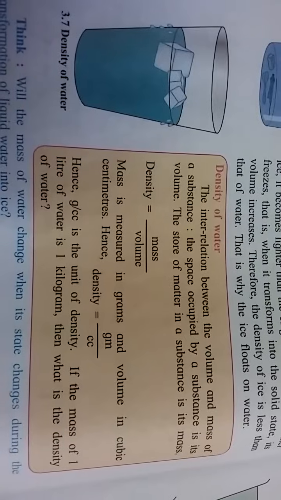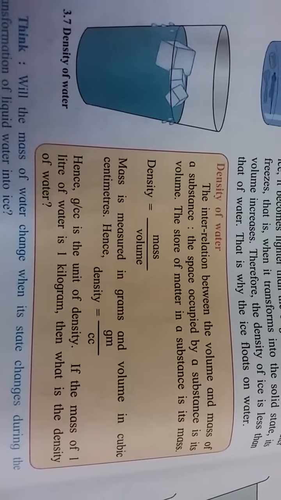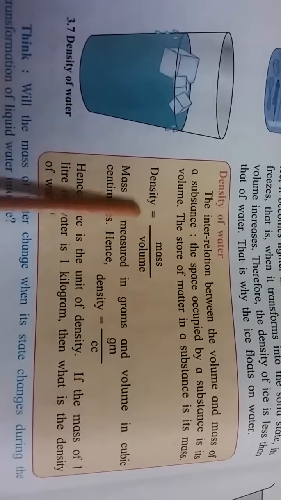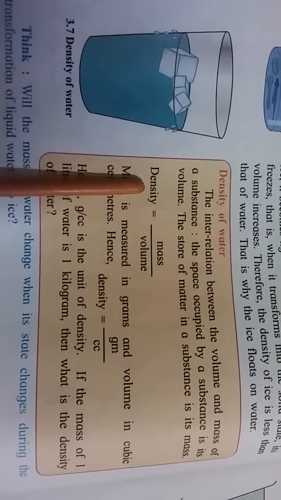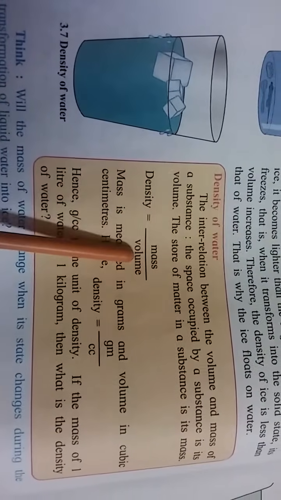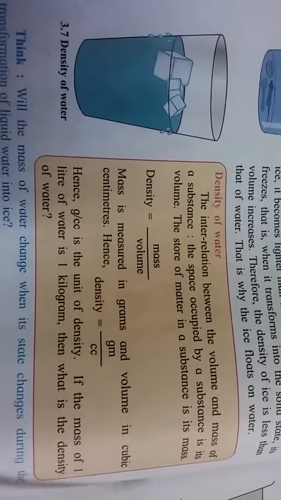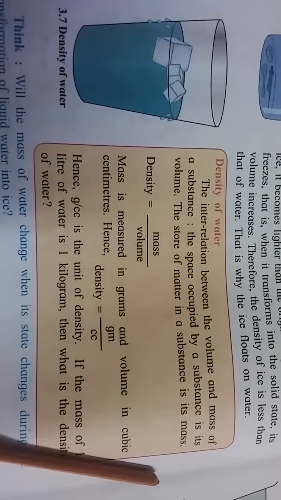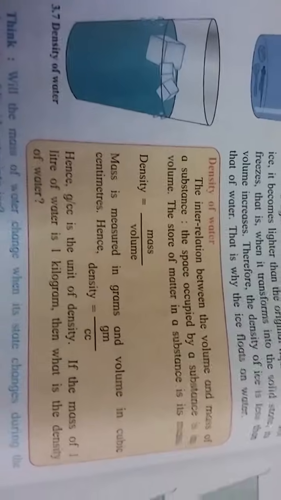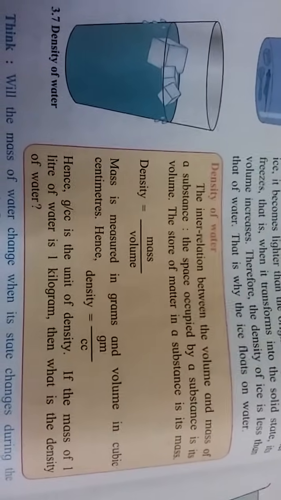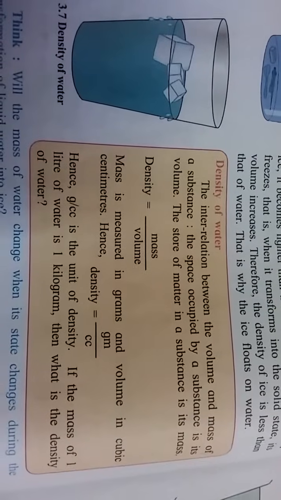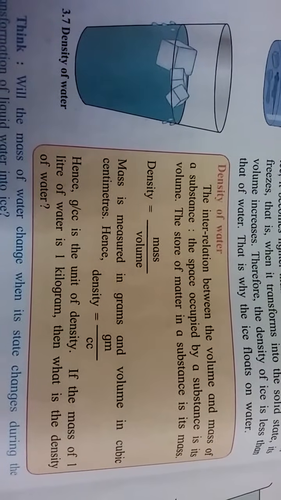The store of matter in a substance is its mass. This is the formula of density: density is equal to mass upon volume. The space occupied by a substance, whatever space is there, is called volume, and the storage of matter of a substance is called mass.